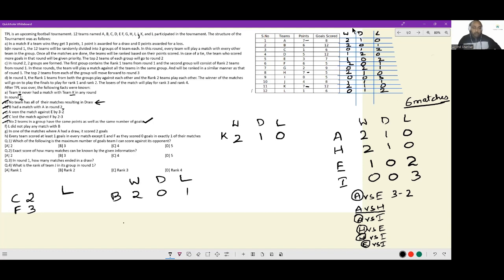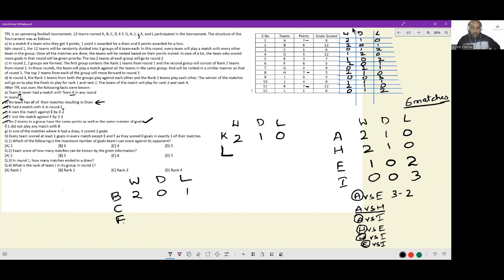L did not play any match with B. If L did not play any match with B, it means L has to be in a separate group. This group is already filled up, AHEI. So L has to be here. If L has to be here, and I know C and F have to be in a separate group than L, then C and F will be here.